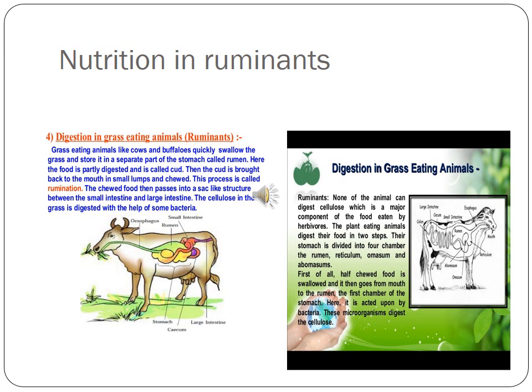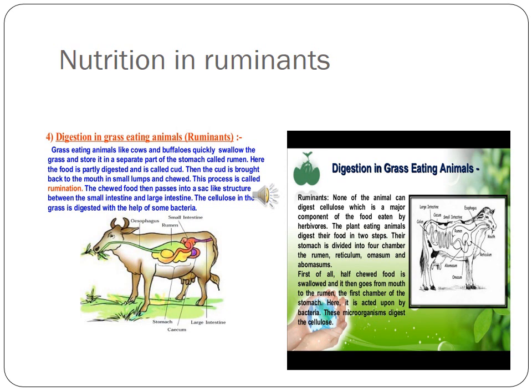In ruminants, the stomach is divided into four chambers, as you can see in the figure. Number 1 rumen, second reticulum, third omasum, and the last is abomasum. This type of stomach is called a compound stomach.